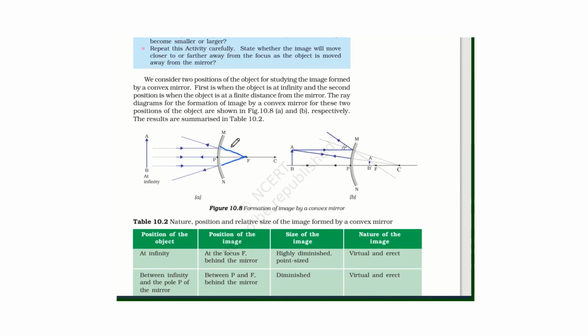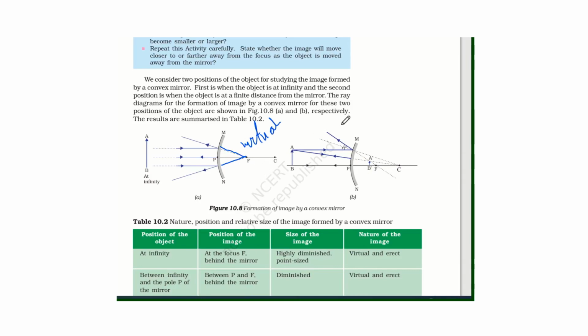This is the geometrical extension of the rays. Rays are actually not passing through this point. So if the rays are not actually passing through this point, the image formed is virtual. The image formed is a virtual image.